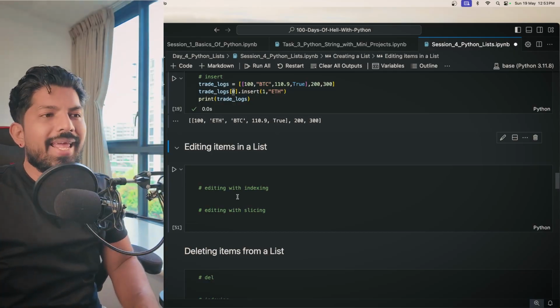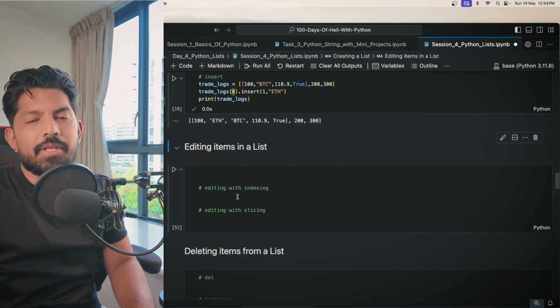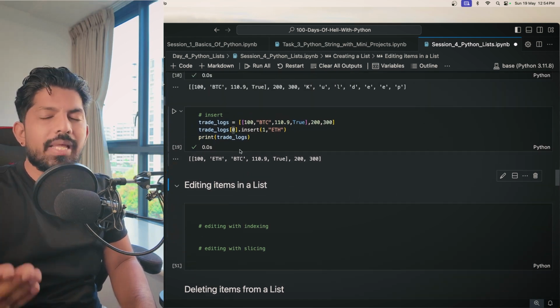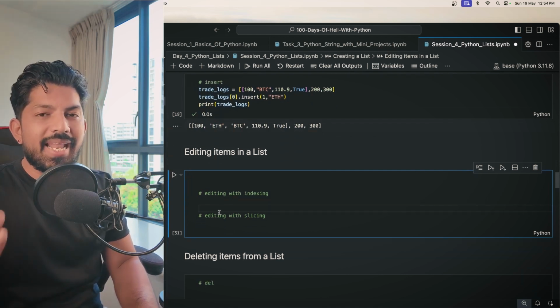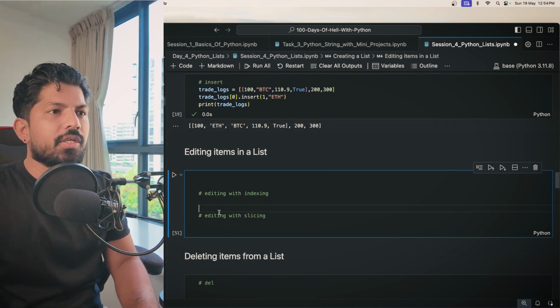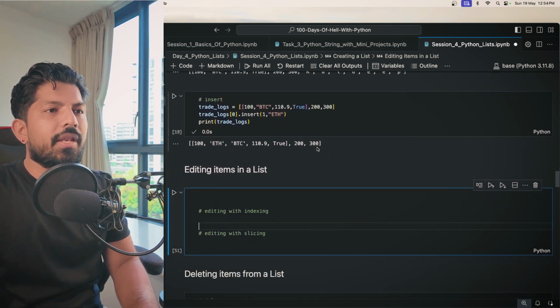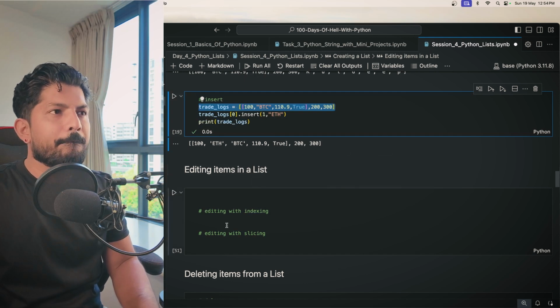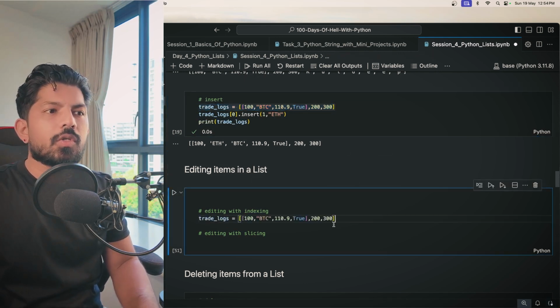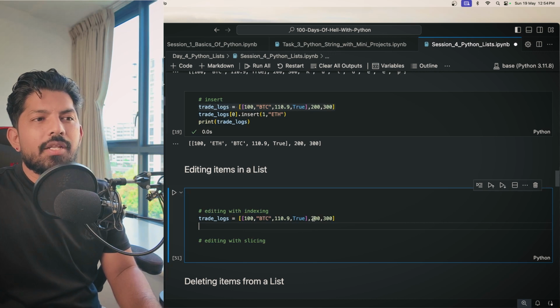So now we move to the next concept, which is editing item in a list. We have already done the adding of item, which is also an editing. So here we will see editing with indexing and editing with slicing. So let's take this same list again. Okay, let's say I want to edit this value, 200, and I want Ethereum here.